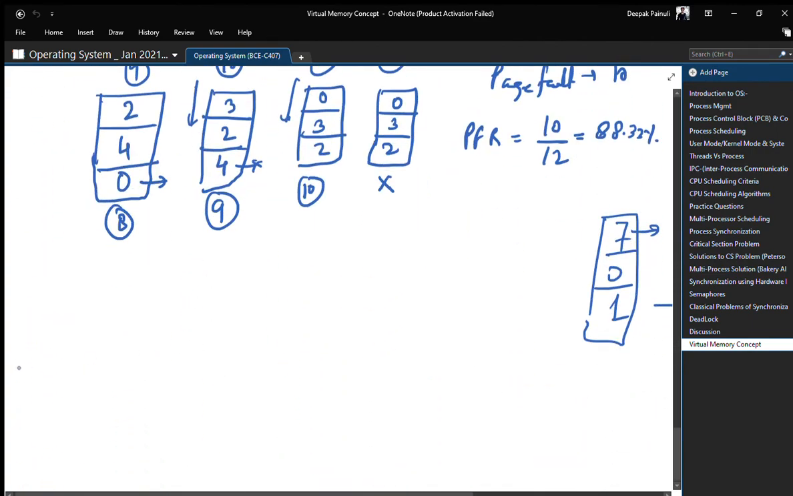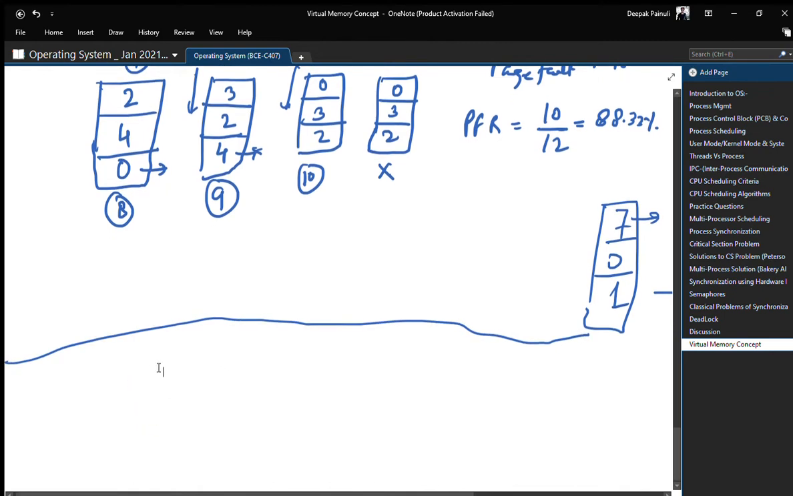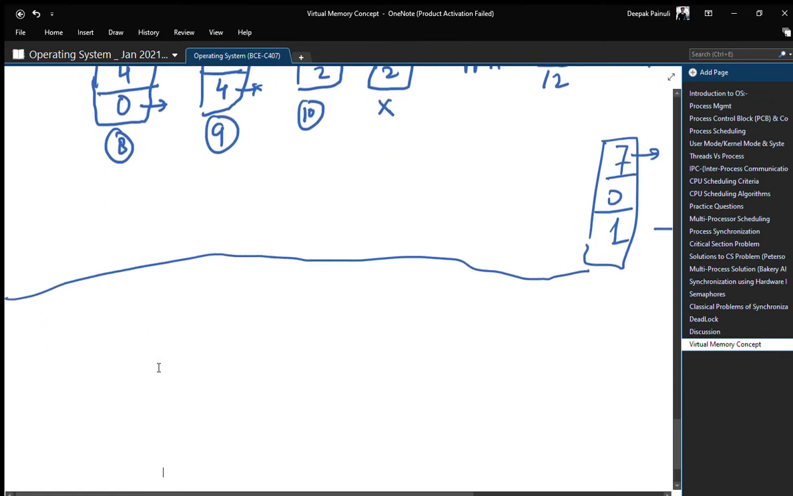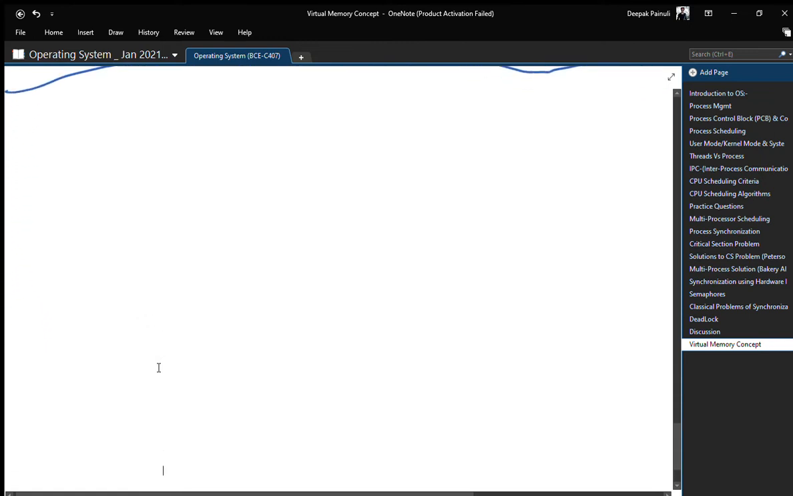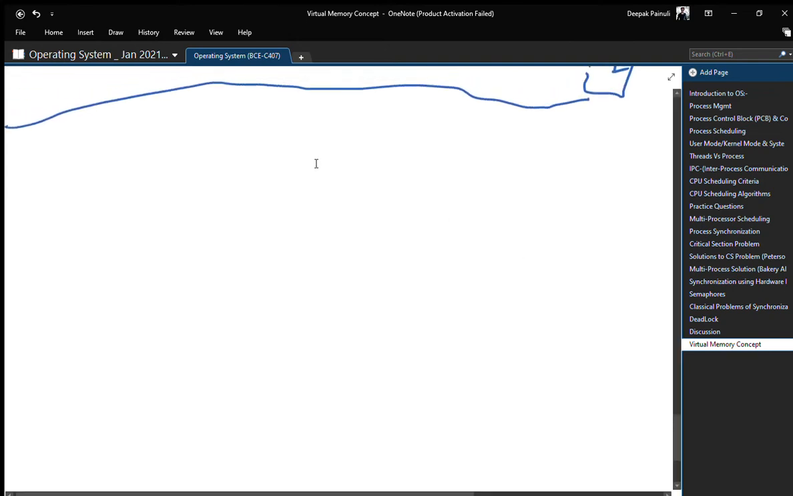Second one we have, fourth one we have, optimal page replacement.